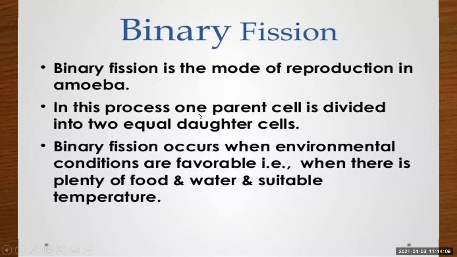Okay, so binary fission is the mode of reproduction in amoeba. In this process, one parent cell is divided into two equal daughter cells. Binary fission occurs when environmental conditions are favorable. Conditions are favorable means what? When you have plenty of food, water, and suitable temperature. So at that time, binary fission is taking place.